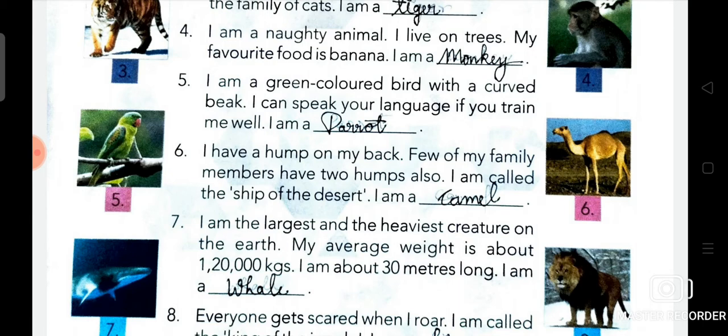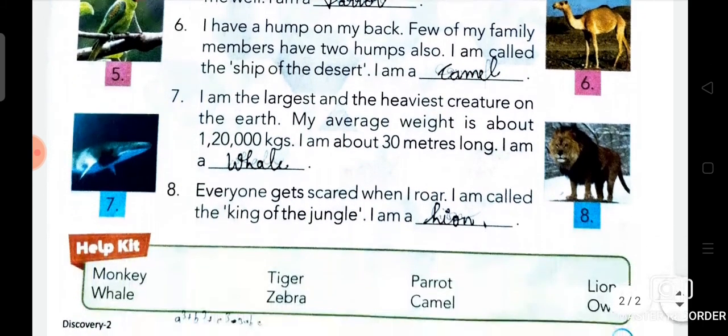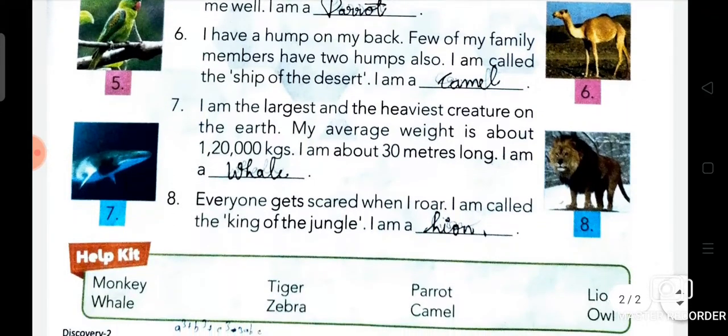So now students, number 6. I have a hump on my back. Few of my family members have two humps also. I am called the sheep of the desert. I am a camel. What is it? It's camel. Do you know that? What is the spelling of camel? It's C-A-M-E-L. Now we are going to read about camel.